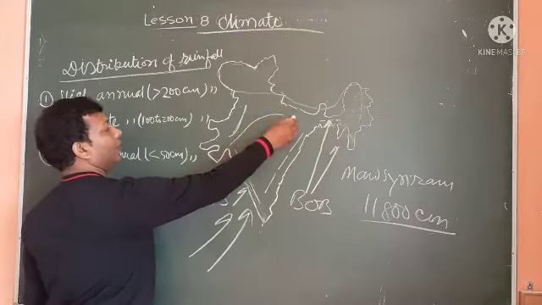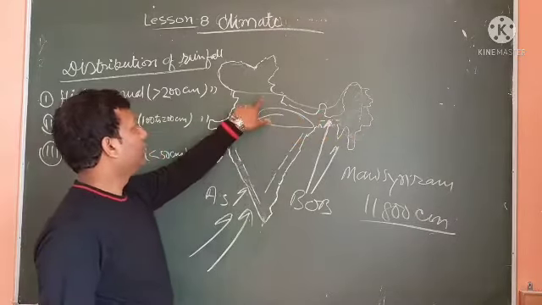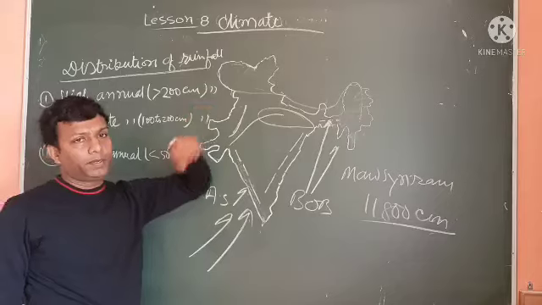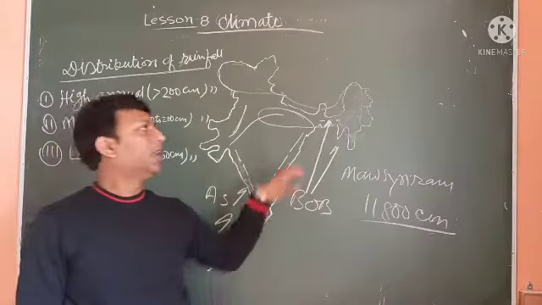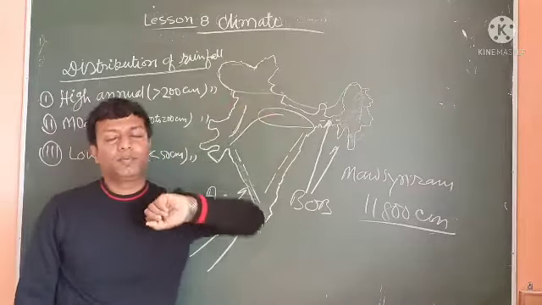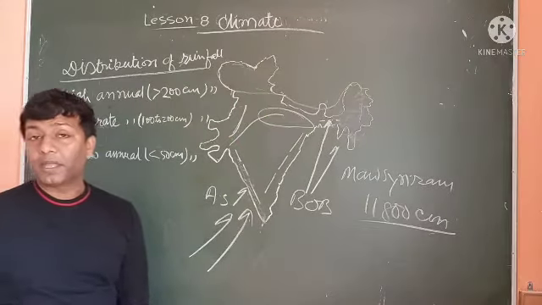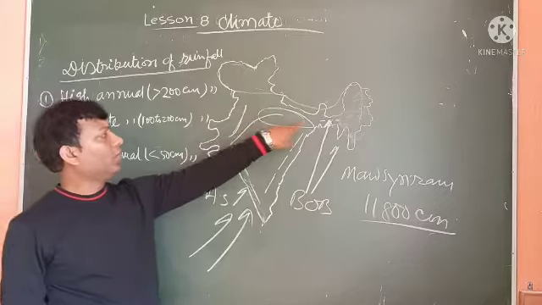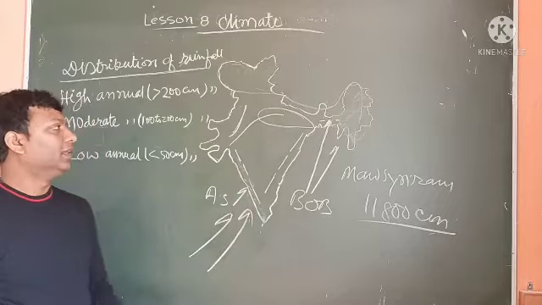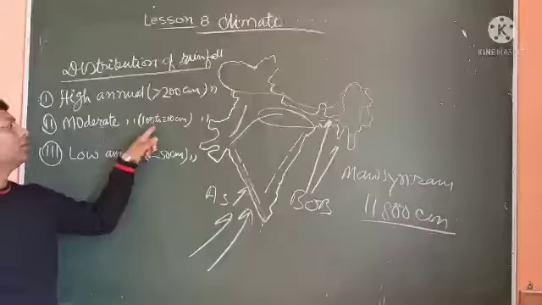After this we have this area, and the area of Punjab, Himachal Pradesh and Uttarakhand, which is an area of moderate rainfall. The northern plain area, especially the Gangetic plain area, receives moderate rainfall, that means between 100 to 200 centimeter.